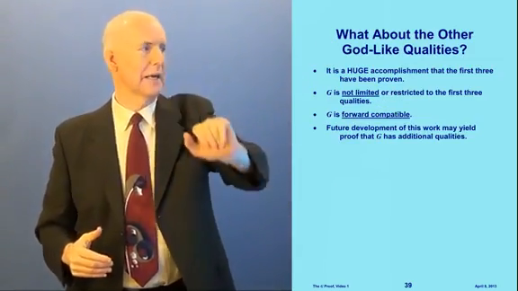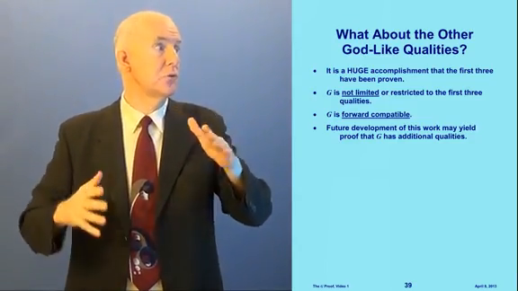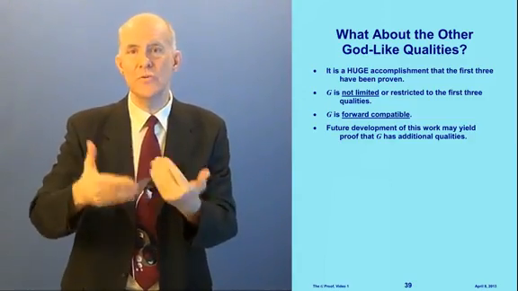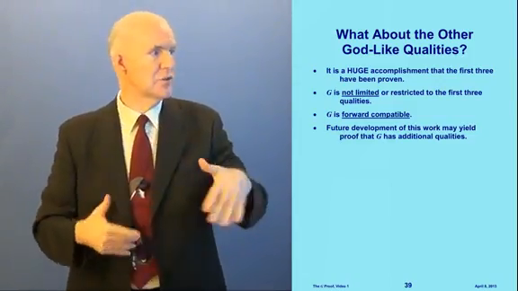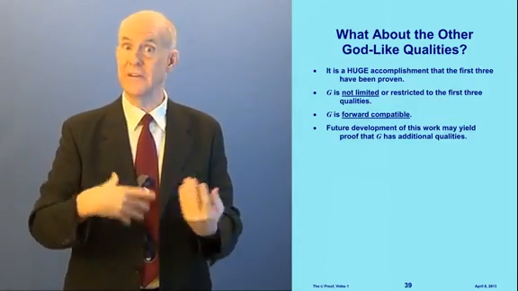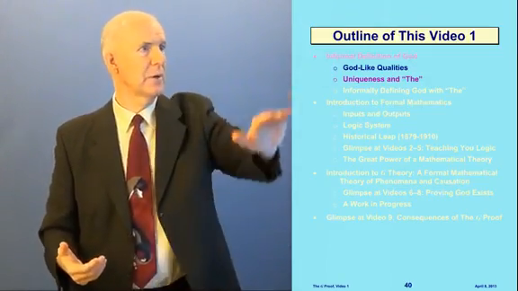What about the other godlike qualities? Well, it's a huge accomplishment that the first 3 have been proven. But G is not limited or restricted to the first 3 qualities. It's forward compatible. So as the theory develops, we may be able to prove that G has additional godlike qualities. We'll see. So here we are back at our outline.